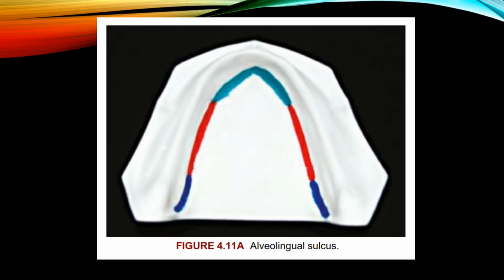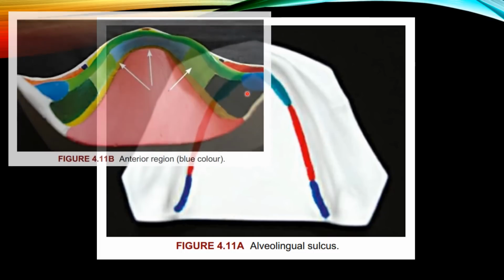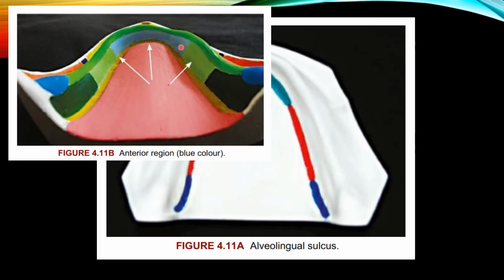It accommodates the lingual flange, which is divided into three regions. These are the three regions of the alveolo-lingual sulcus: the anterior, middle, and distolingual or posterior region. So this is the anterior region, this blue color. It is also called the sublingual crescent area or sublingual fold. It extends from the lingual frenum to the premylohyoid eminence, which is present in the impression.